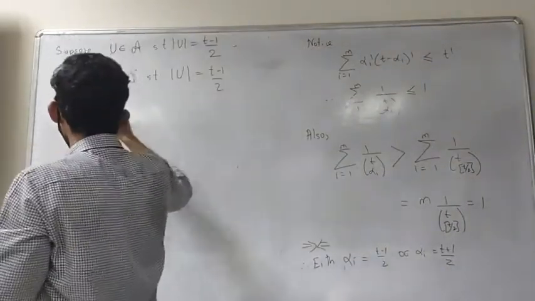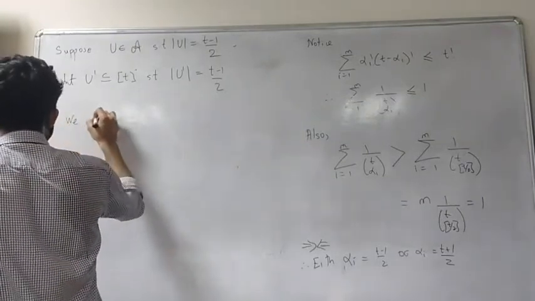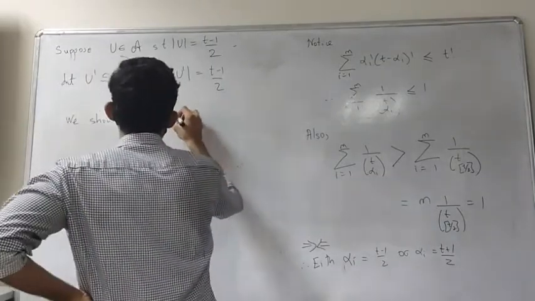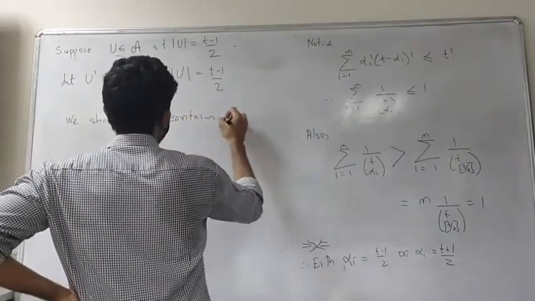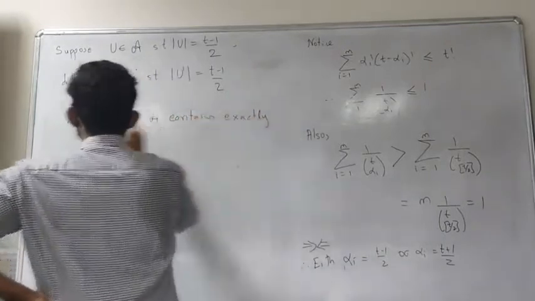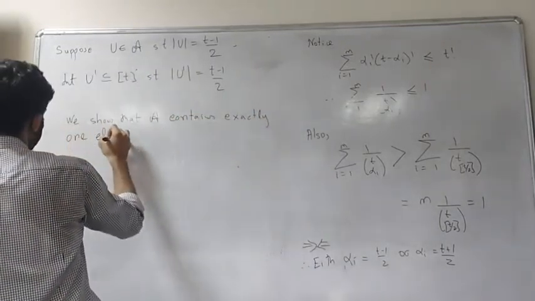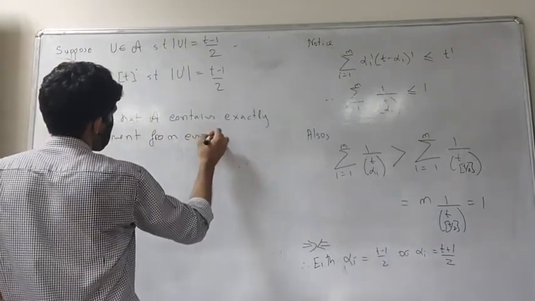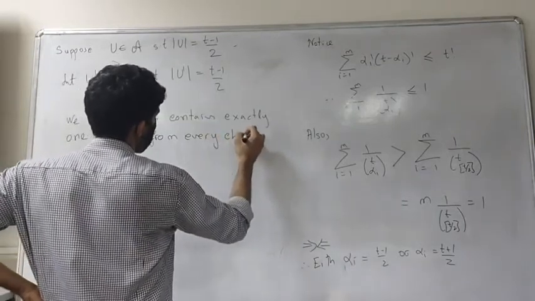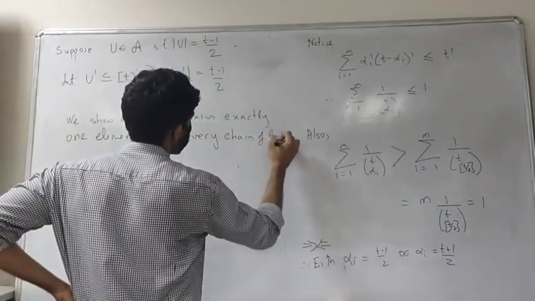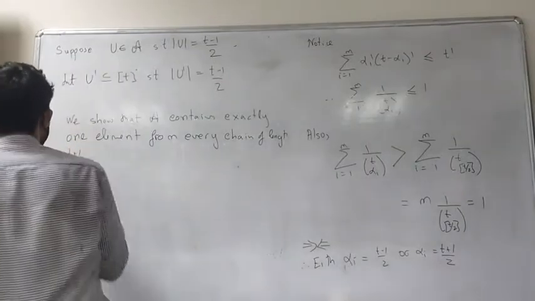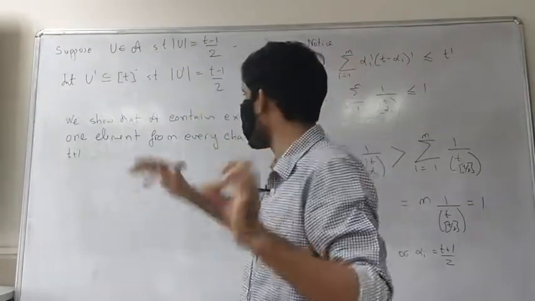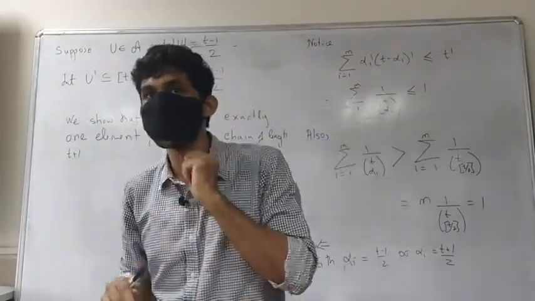Okay, so what we are going to prove is, we show that A contains exactly one element from every chain of length t plus 1. So if I have a chain of length t plus 1, I am going to show that exactly one element from that has to be in it. Okay, so how do I show this? It's quite easy.